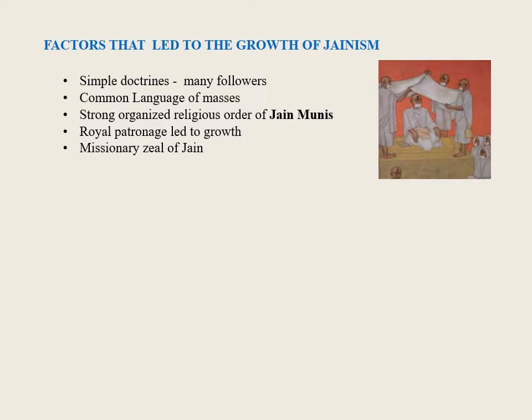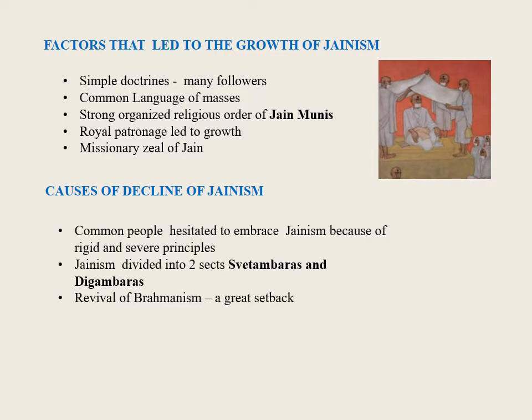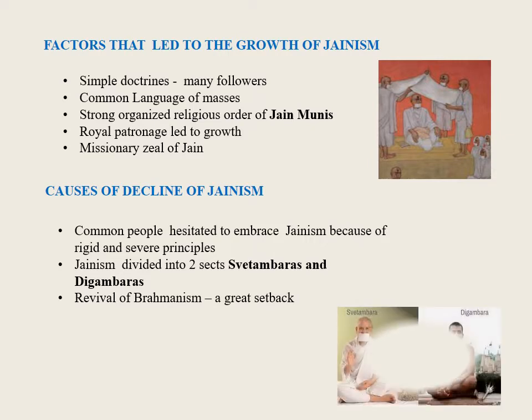Causes of decline of Jainism. The loss of royal patronage hampered the growth of Jainism. Other factors are common people found it difficult to follow the severe penance and austerity advocated by Mahavira. After Mahavira's nirvana, Jainism was subdivided into two sects: Shvetambaras, clad in white, and Digambaras, sky-clad or naked. Such divisions made it impossible to continue any concrete religious or social work among the people. The revival of Brahmanism was also a great setback to the Jainism.